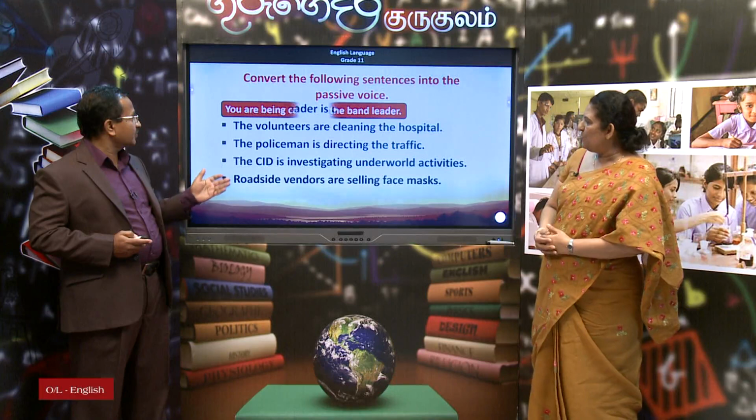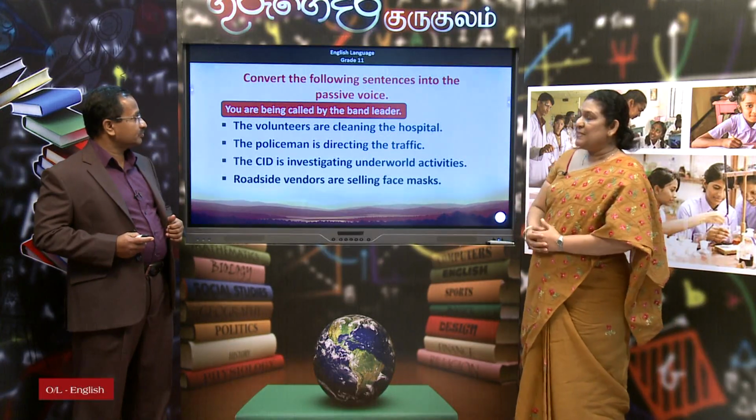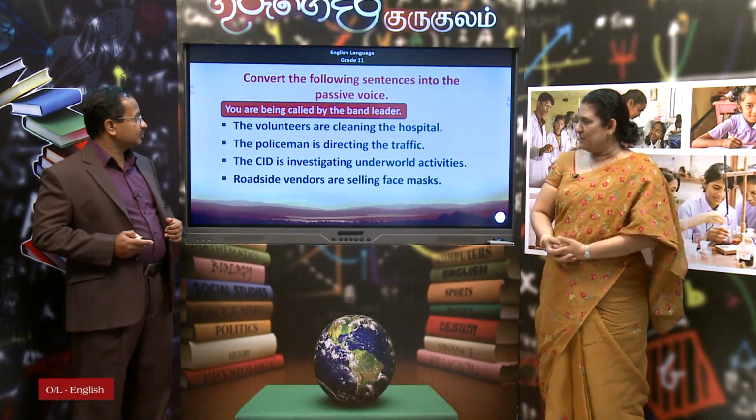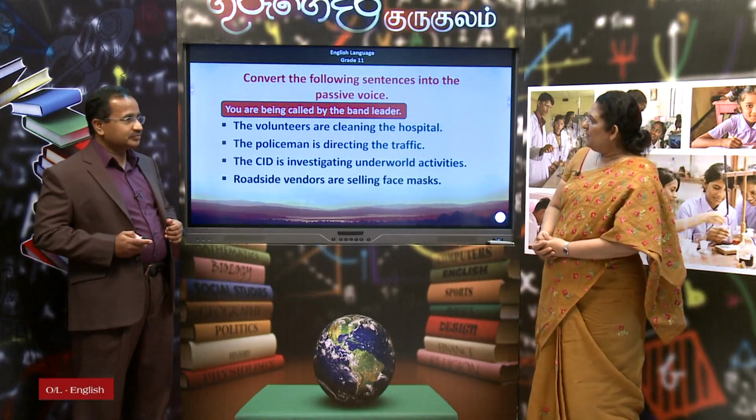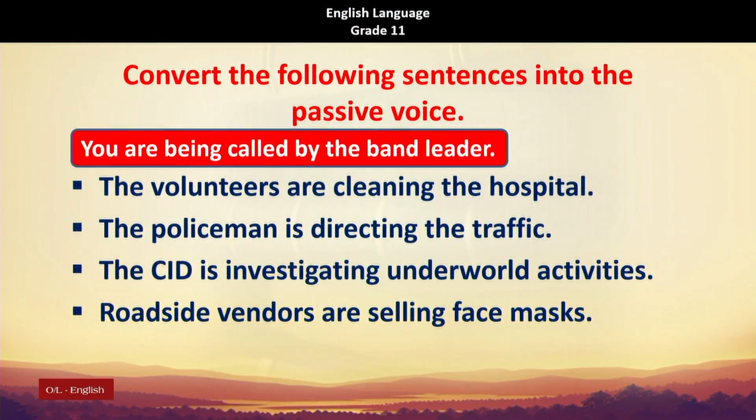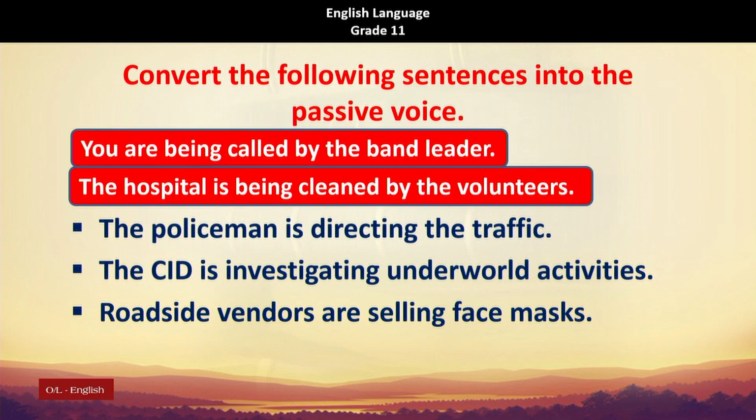The first thing you have to do is, children, you have to separate subject, verb and object. Okay, the first one? You are being called by the band leader. The second one, in the second sentence, you can see the hospital is the object. The volunteers are cleaning the hospital. So, the hospital is the object. You can take it as a subject of the passive voice sentence. The hospital is being cleaned by the volunteers.